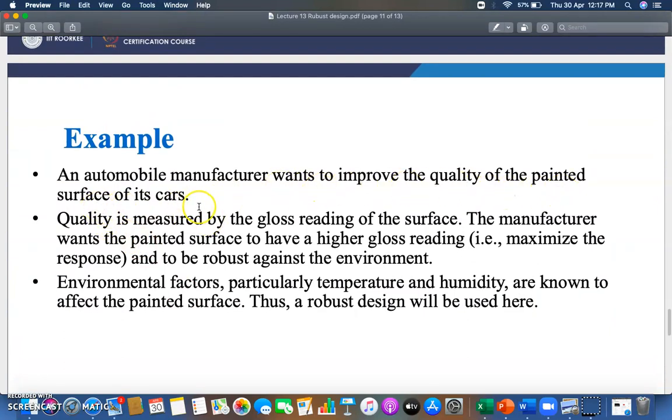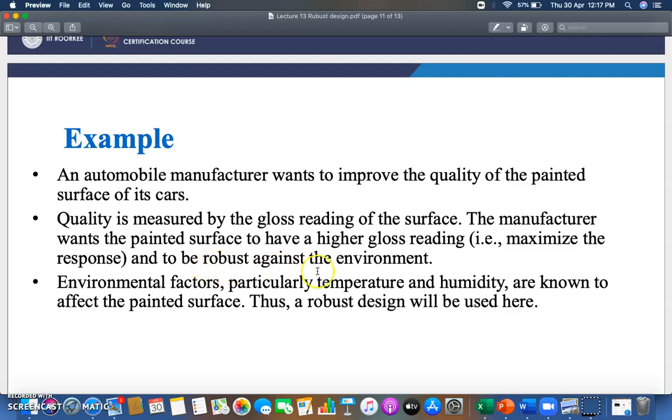Let's take one case study, in which an automobile manufacturer wants to improve the quality of the painted surface of its car. At the end of the manufacturing, you have to paint the body of that car, okay. So quality is measured by the gloss reading of the painted surface, meaning the shininess of the surface will be the quality measurement, or target. The manufacturer wants the painted surface to have a higher gloss reading,